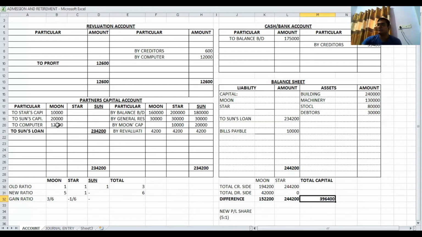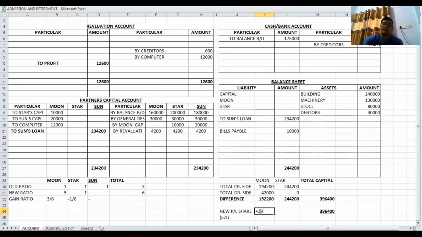And as per adjustment number 4, Moon and Star will maintain their capital in the new profit sharing ratio. Means this total capital, that is 3,96,400, we have to maintain in the new profit sharing ratio. The new profit sharing ratio given in the question is 5 is to 1.